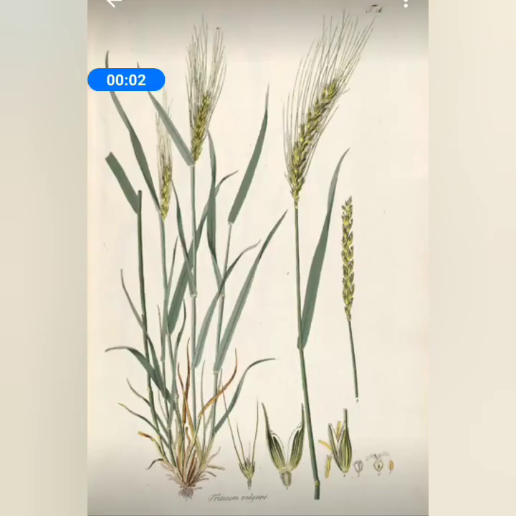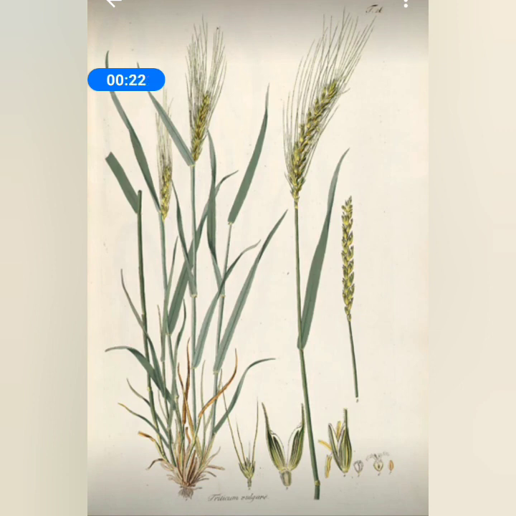Now coming to the botanical, or morphological, characters of wheat. Wheat is an annual herb, just like rice, with a height of about 0.6 to 1.5 meters.